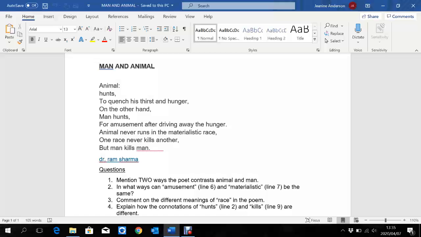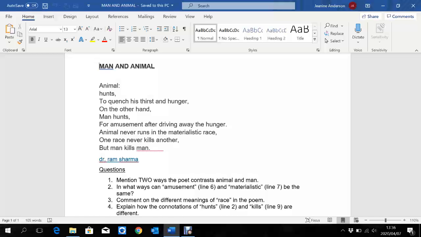He doesn't have to hunt. An animal has to hunt to live. A man doesn't have to hunt. So when a man hunts, it's about power. It's about success. It's about maybe hatred even for a particular animal. So it's about the difference between why an animal will hunt and why a man will hunt.